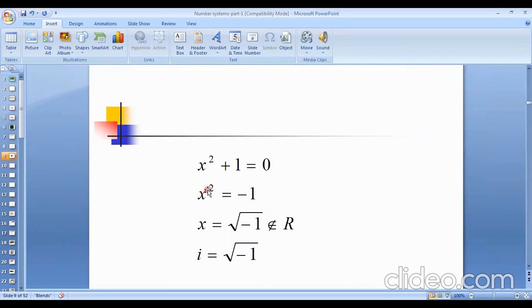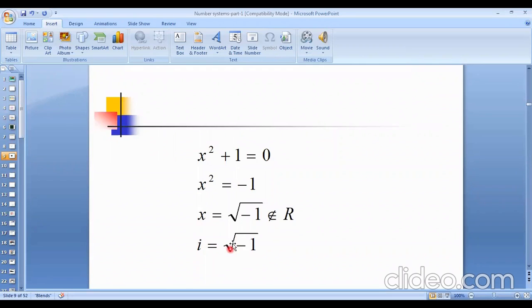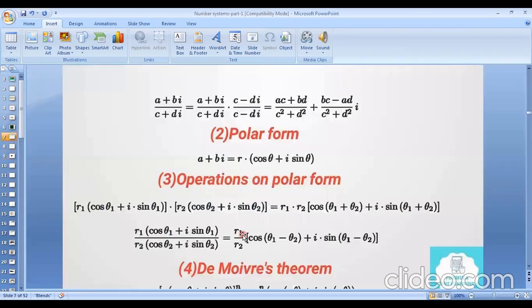It has no real solution, because there is no number whose square is negative in our real world. This is why x equals root over minus 1 is not a real number. That means it is not a real root; this is the imaginary root. Remember, it can be represented as i equals root over minus 1. That means i square will be minus 1 only, the square root will be cancelled. I square equals minus 1. I is the imaginary unit of complex numbers.